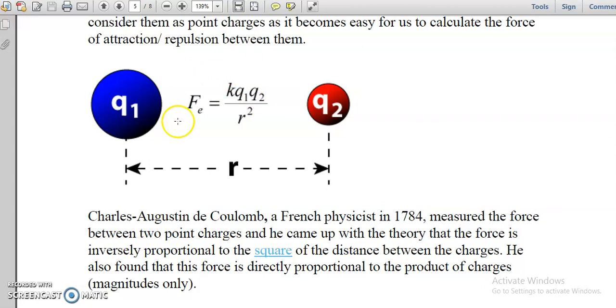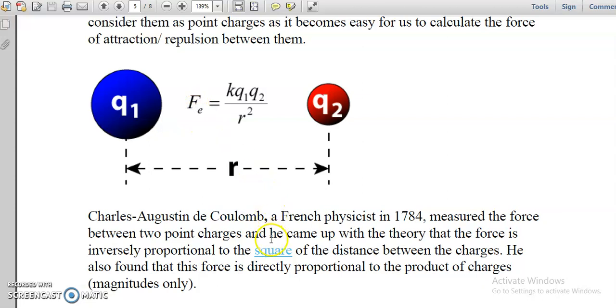This is the overall expression for the force, but basically the law says that the force of interaction between two point charges is directly proportional to the product of the magnitudes of the charges and inversely proportional to the square of the distance between the two charges.